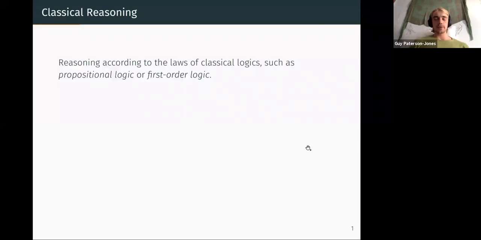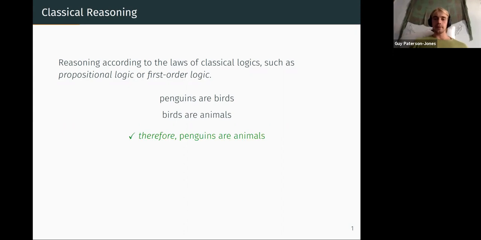So a really simple example of this is, suppose we have a premise, penguins are birds, and I'll use bird examples because the NMR community is fascinated with them, as am I. Birds are animals, that's a second premise. And from these premises, we can conclude, well, penguins are animals. And this argument is classically valid because whenever the premises are true, the conclusion is true as well.